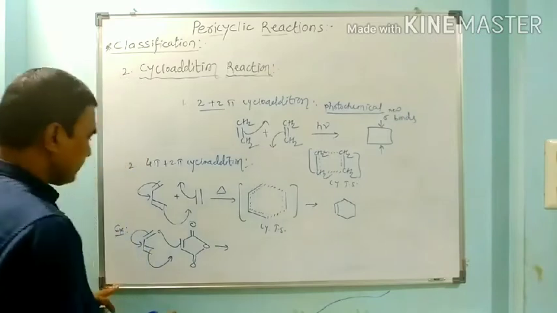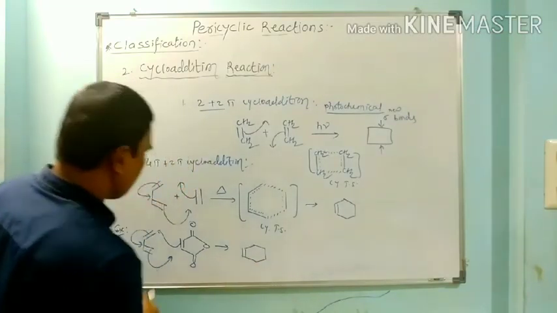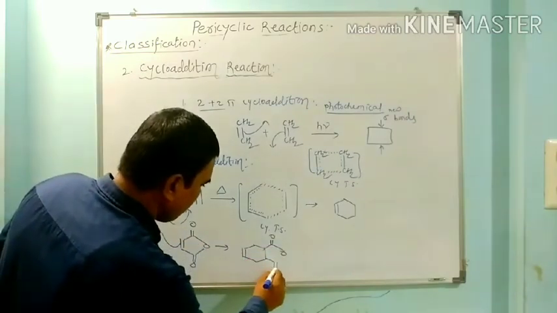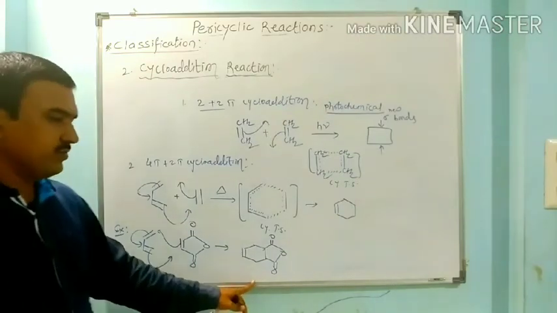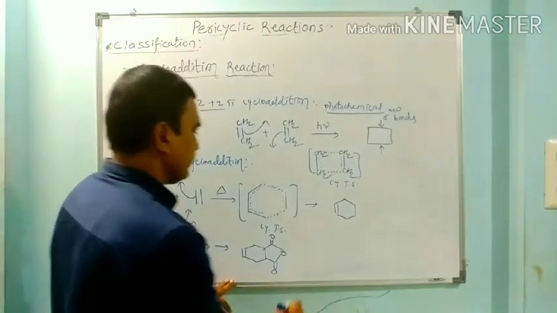So we get this cyclic transition state, and it gives this cyclohexene derivative, and here this is COO. So the cyclic addition product is obtained when this reacts with maleic anhydride.